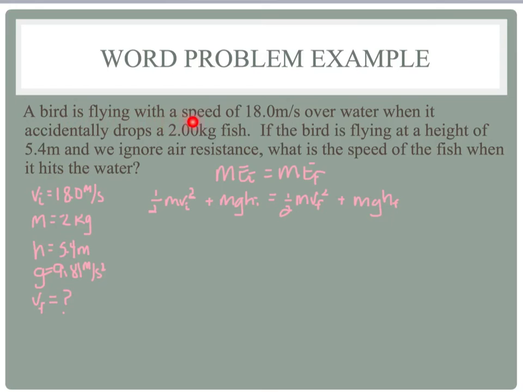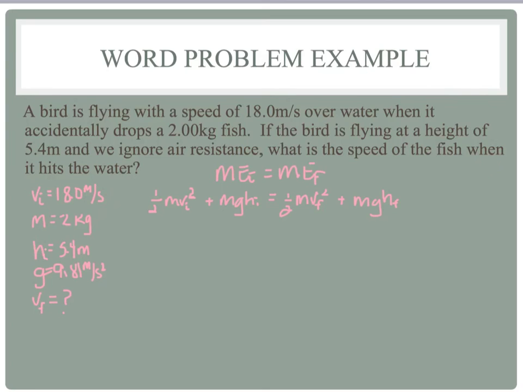A bird is flying with a speed of 18 meters per second over water when it accidentally drops a 2-kilogram fish. If the bird is flying at a height of 5.4 meters and we ignore air resistance, because remember, it's not conserved in friction, so we're ignoring it, what is the speed of the fish when it hits the water? So the fish has an initial speed of 18 meters per second, a mass of 2 kilograms. It starts at 5.4 meters, so that should really be H initial. Gravity is 9.81, we're going to use this time, and we're supposed to find the final velocity.